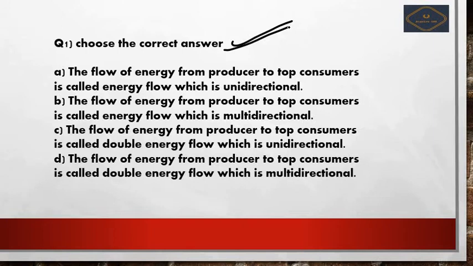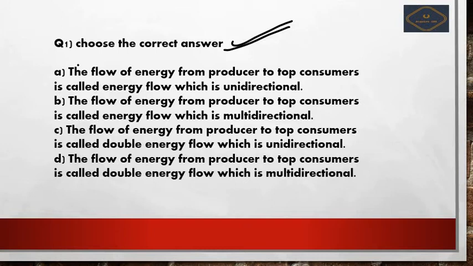The first option is, the flow of energy from producers to consumers is called energy flow, which is unidirectional. Second one, the flow of energy from producers to top consumers is called energy flow, which is multidirectional.